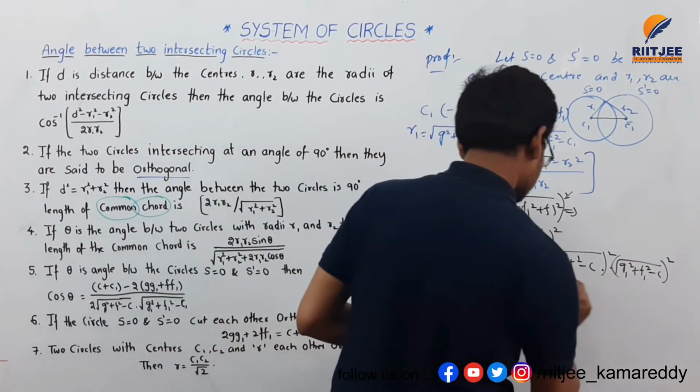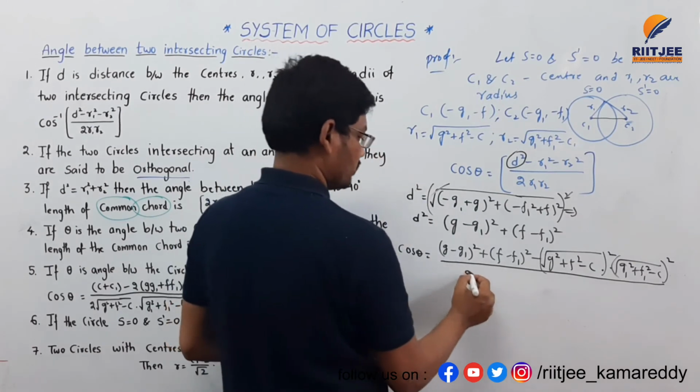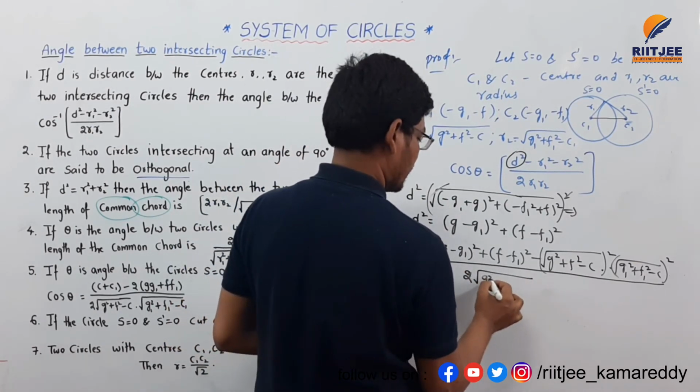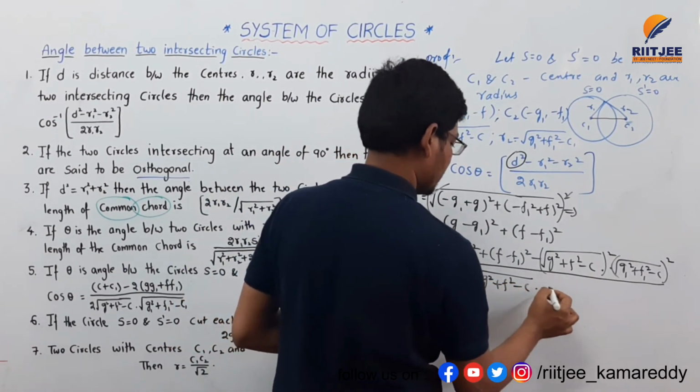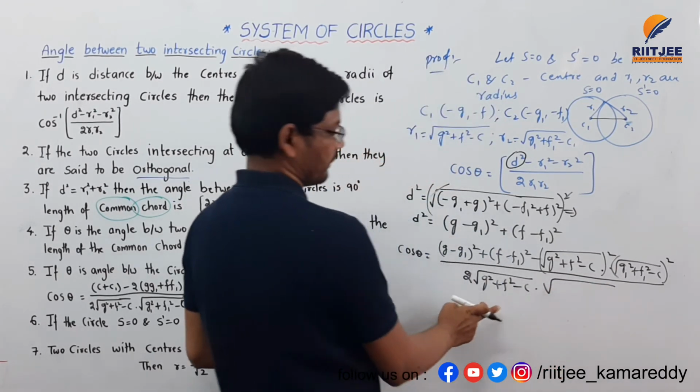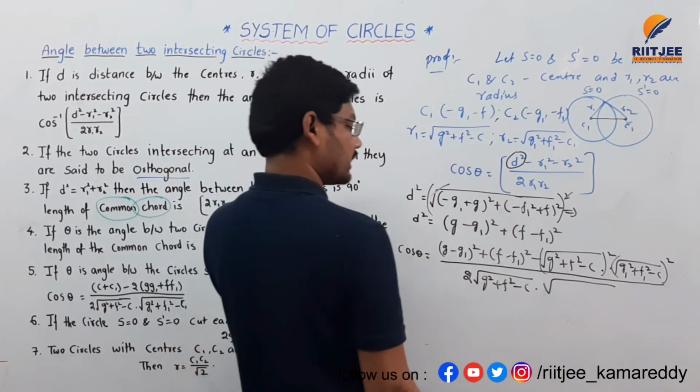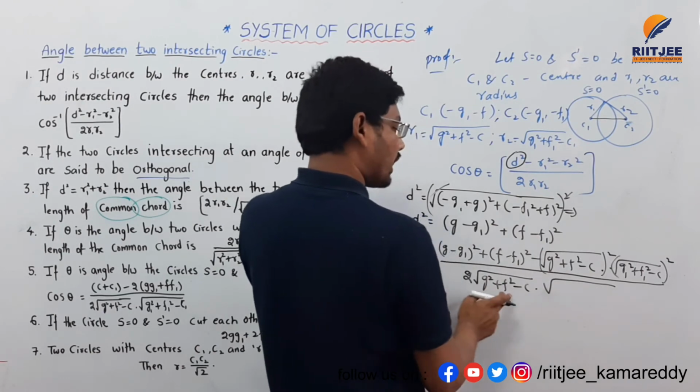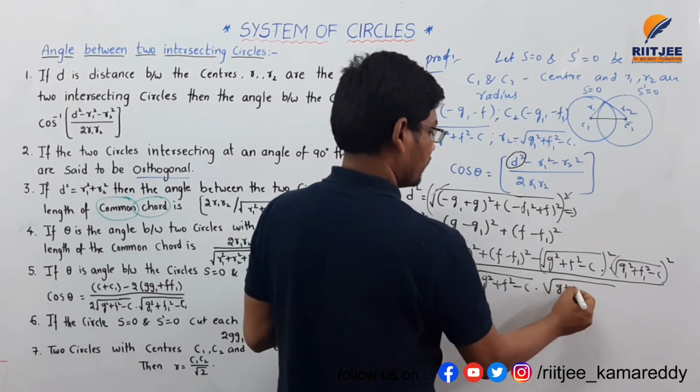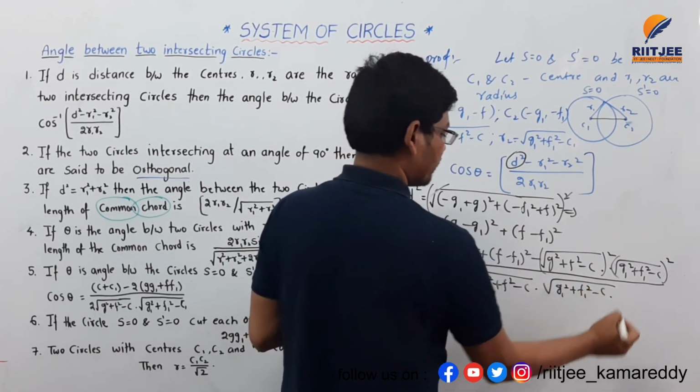Divided by 2 into r1 r2, so 2 into the square root of g square plus f square minus c, into the square root of g1 square plus f1 square minus c1.